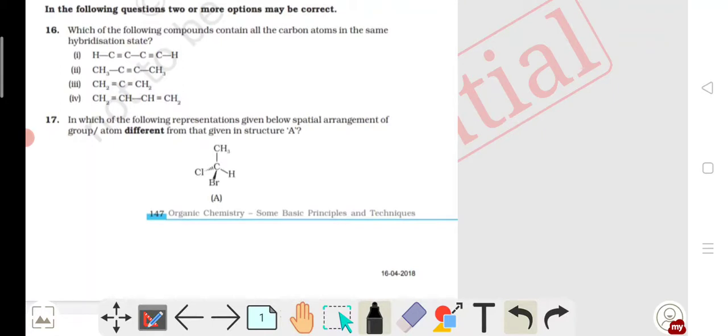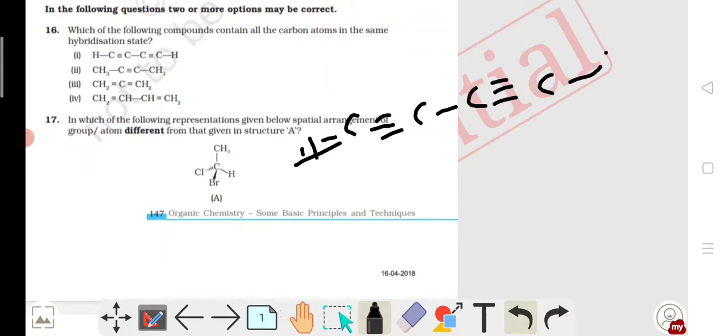Which of the following compounds contain all the carbon atoms in the same hybridization state? In option one there is C triple bond C, C triple bond C, with hydrogen at the ends.